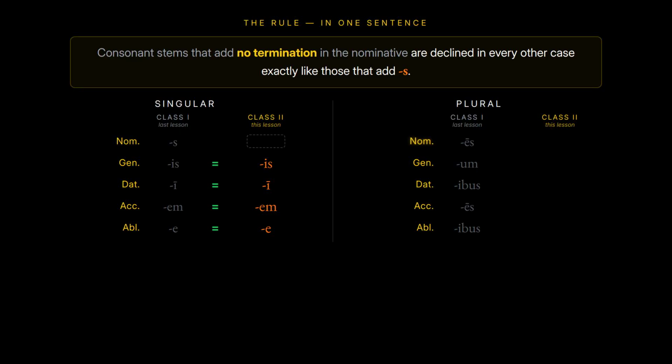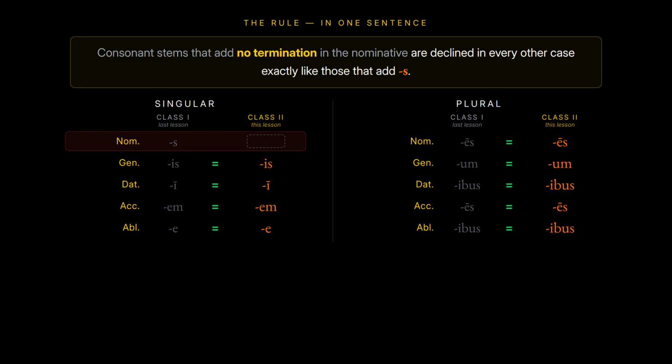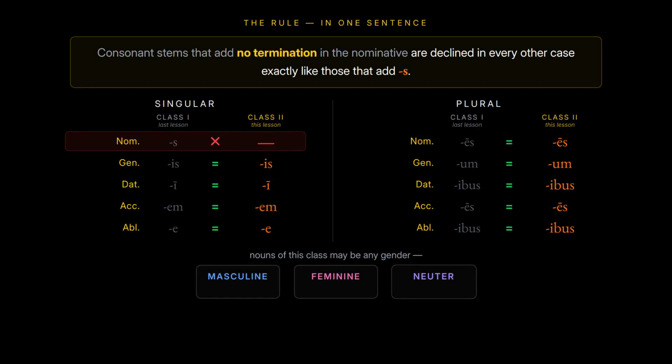Plural: nominative and accusative, ēs; genitive, um; dative and ablative, ibus. Only the nominative singular is different, and there this class has no termination at all. Nouns of this class may be masculine, feminine, or neuter, but every paradigm in this lesson is masculine or feminine. The neuters wait for the next lesson.